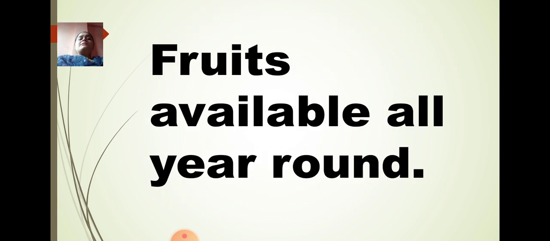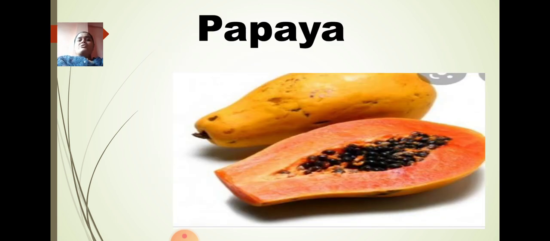Now we are going to see about the fruits which are available all year round. Means it does not require a specific season. You can see these fruits throughout the year, that is for 12 months in a year. And the first example which I have given is papaya. Papaya is a fruit which you can see all year round. You get it in all the months, available easily in the market. It is a very healthy, nutritious and sweet fruit. You should eat at least a slice of papaya every day to keep you fit and healthy.